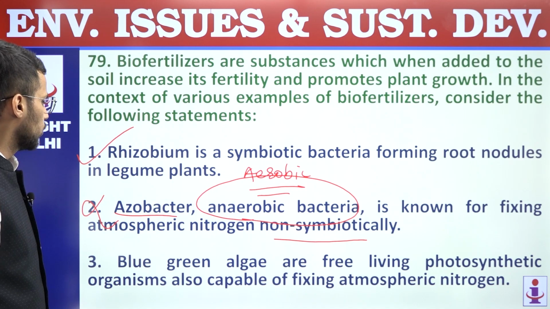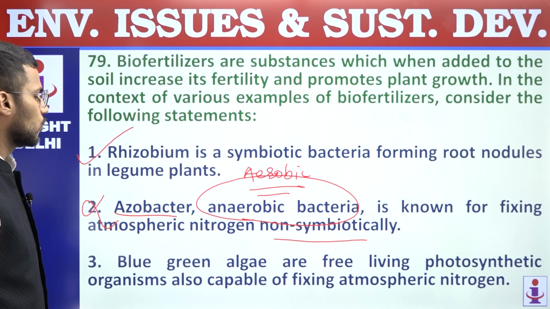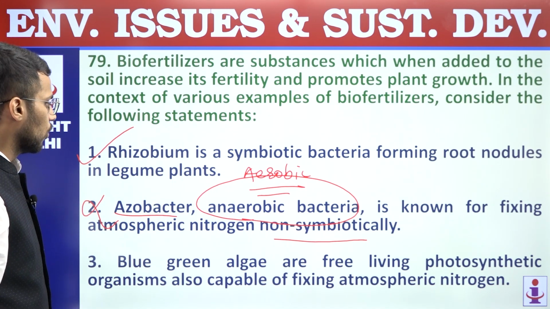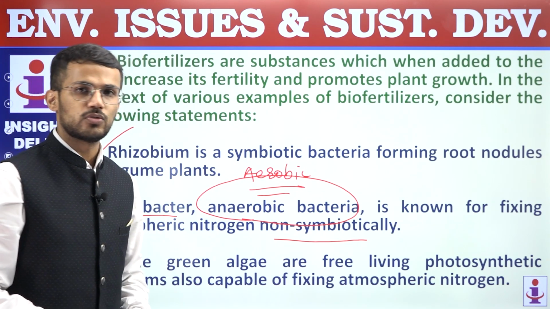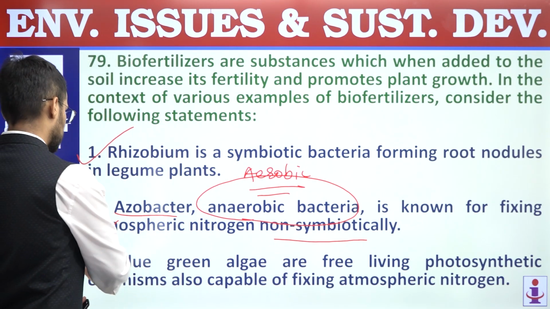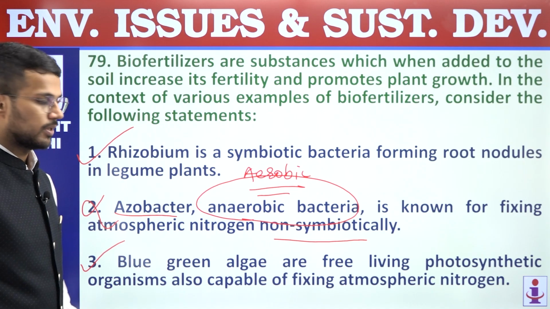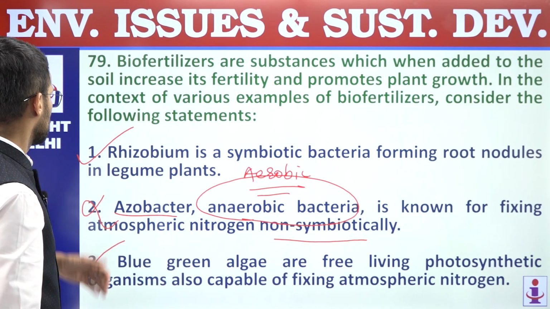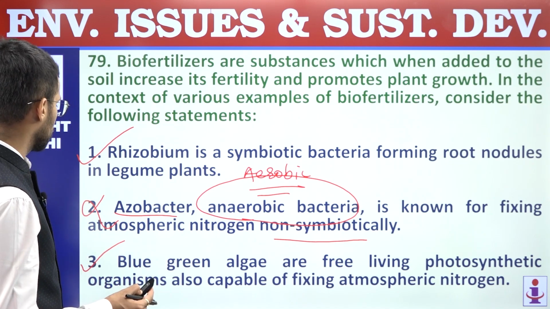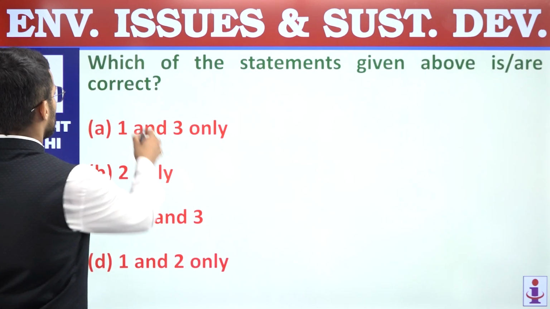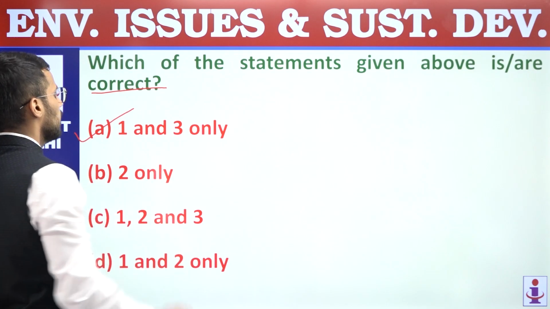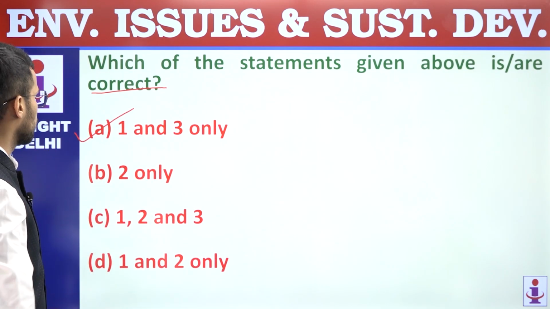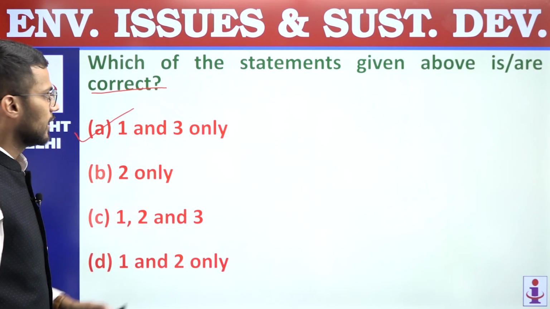Third, blue-green algae are free-living photosynthetic organisms also capable of fixing atmospheric nitrogen. This statement is also a correct statement. Blue-green algae are also called as cyanobacteria. So second statement is incorrect. First and third are correct. We are supposed to find out correct statement. Answer is A, 1 and 3 only. So question number 79, answer is A.